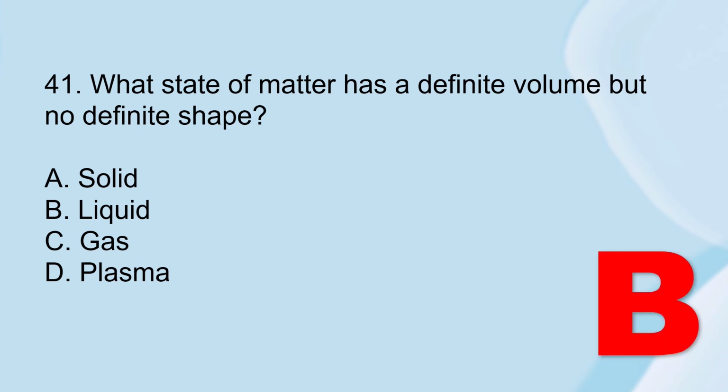And the correct answer is letter B, liquid. So liquids adapt to container shape but keep volume. So liquid is the only state of matter that has a definite volume but no definite shape. And for letter A, solid, this has definite shape and volume. The gas has no definite shape or volume. And for plasma, this is similar to gas but ionized.